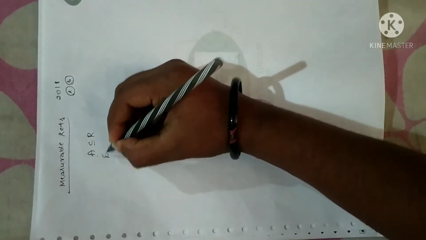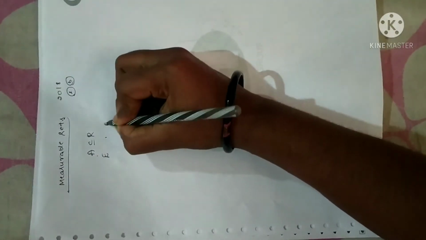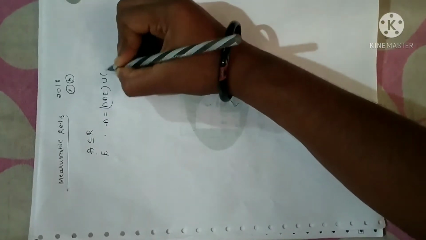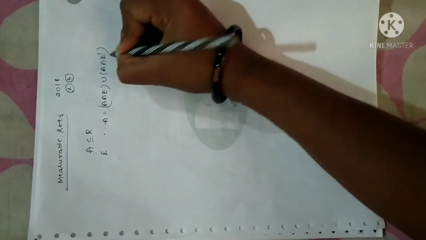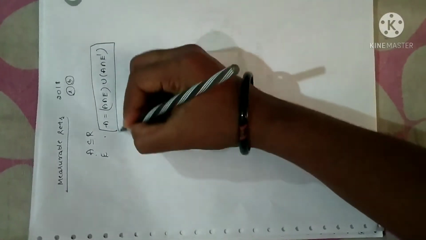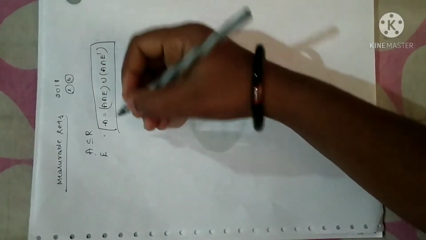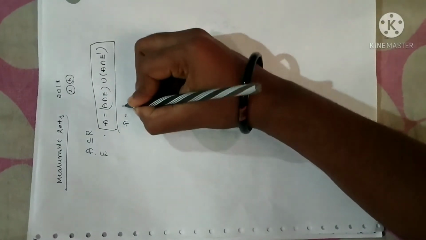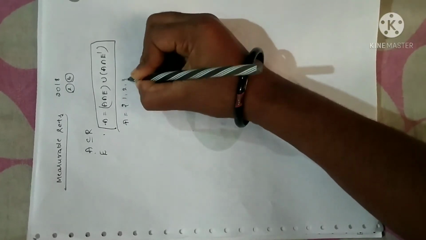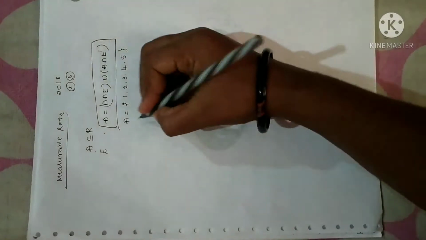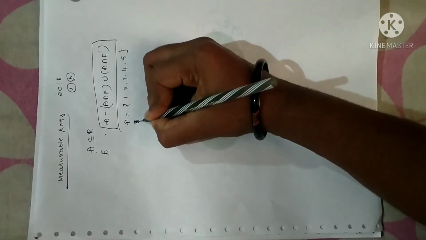And if E is any set, then we can write A as A intersection E union A intersection E complement. You have to remember this property. It is already there in your lower classes. Anyhow, I'll give you one example. Suppose I have a set A with elements 1, 2, 3, 4, 5. Fine. And let me say a set E.